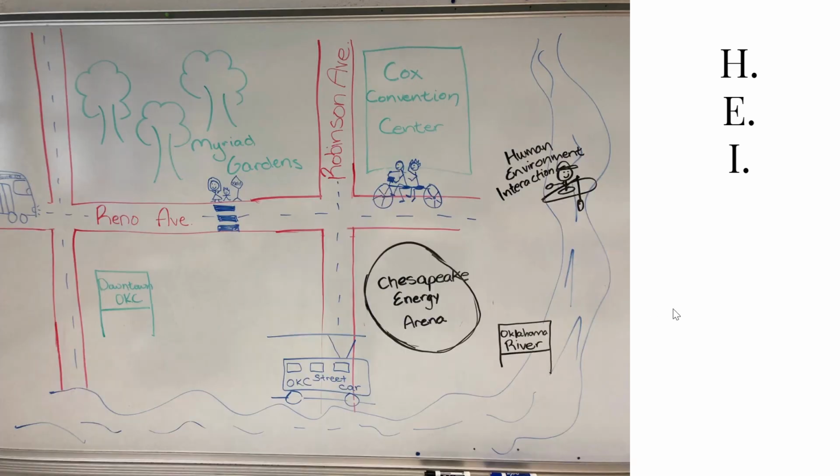The last layer I would like us to consider is HEI. How do human beings and the environment interact in downtown OKC? What should we be aware of if we're trying to plan some fun activities to do this weekend? Well, for one thing, we know that the Oklahoma River runs through Oklahoma City. So we might consider how we can interact with the Oklahoma River. Perhaps we could rent a boat or a kayak and go for a ride down the river.